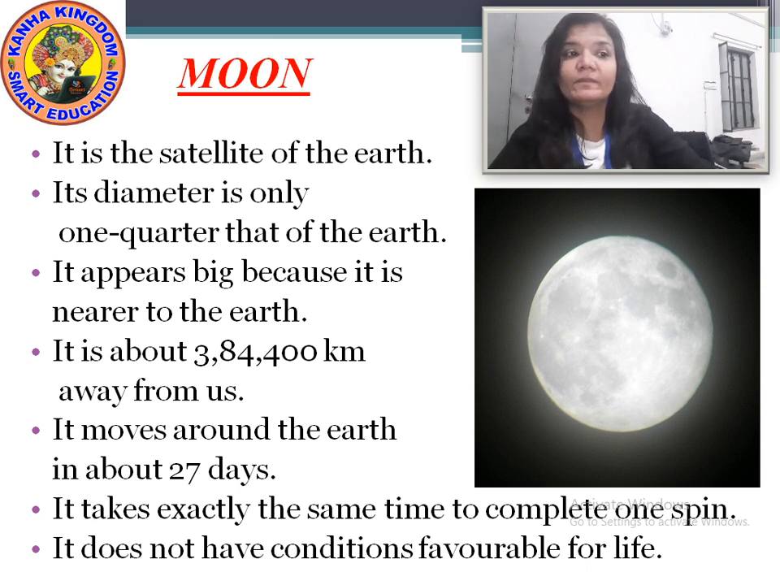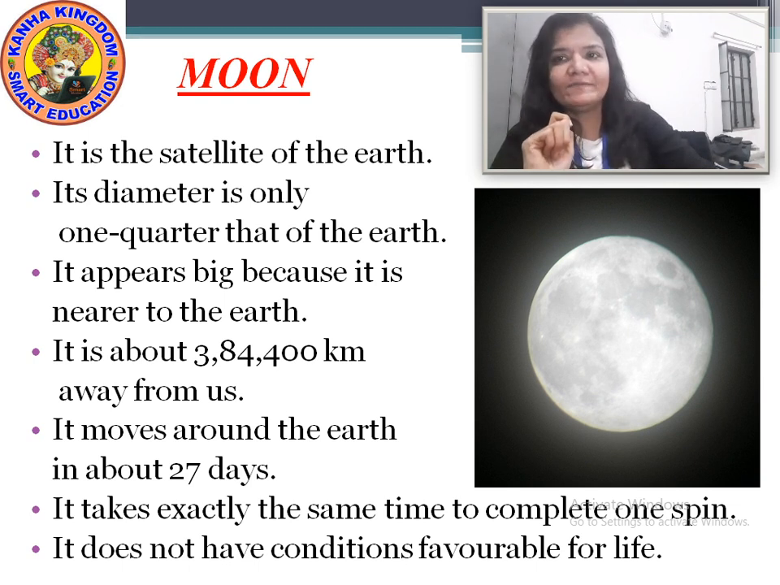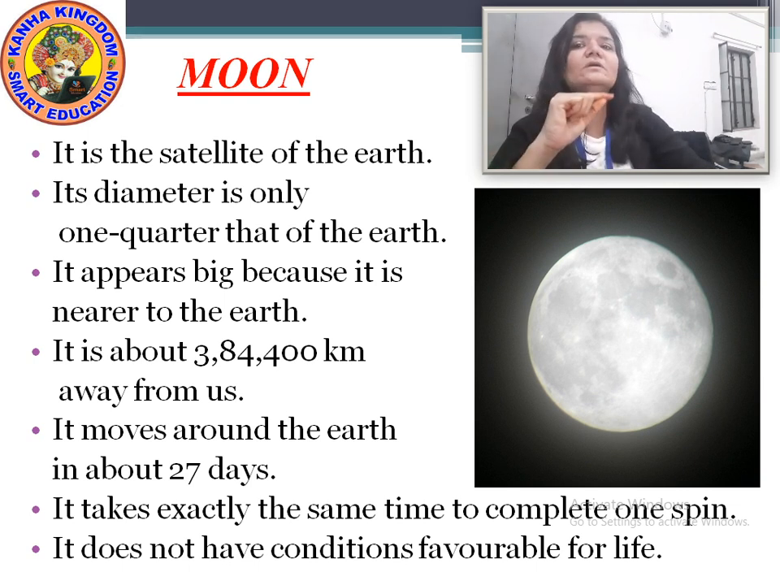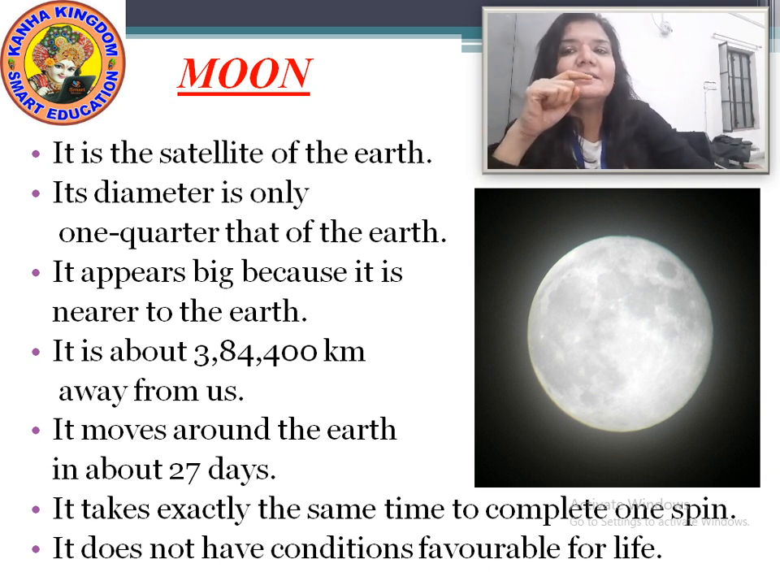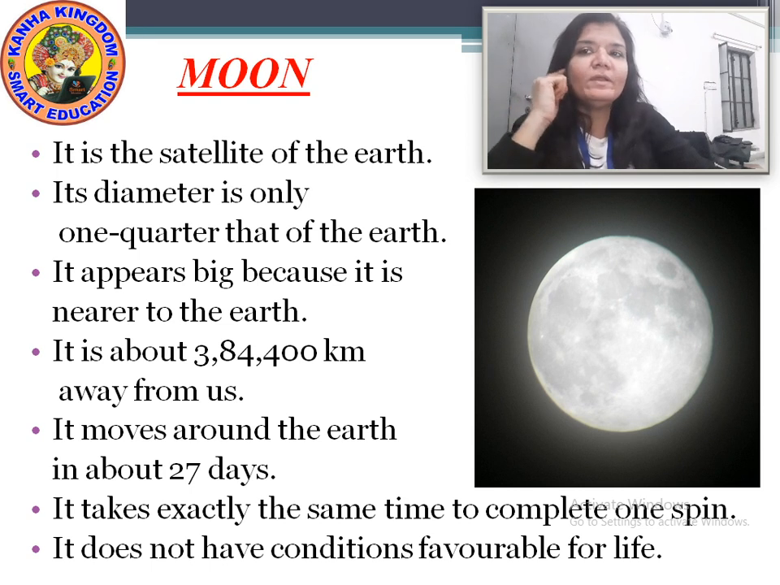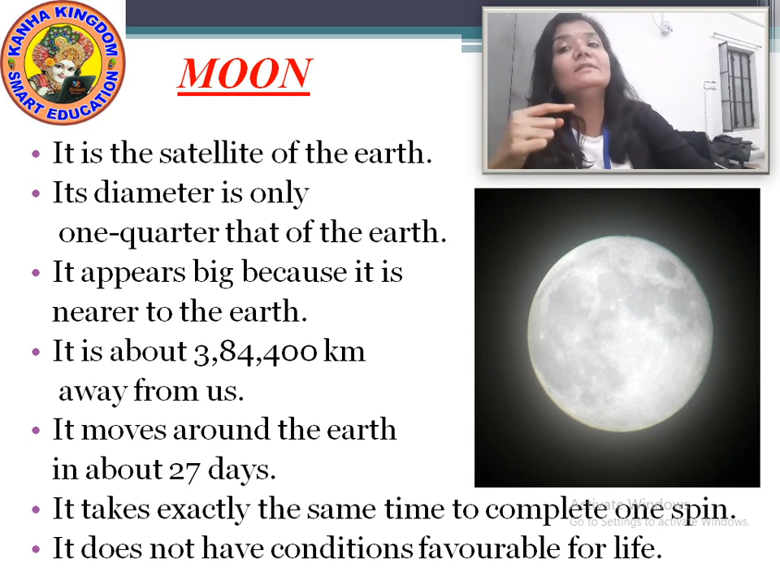Okay. It takes exactly the same time to complete one spin. Same means the 27 days. When it revolves around the earth in 27 days, spin means moving on the same place. So moving on its same place also, the moon takes the same time.